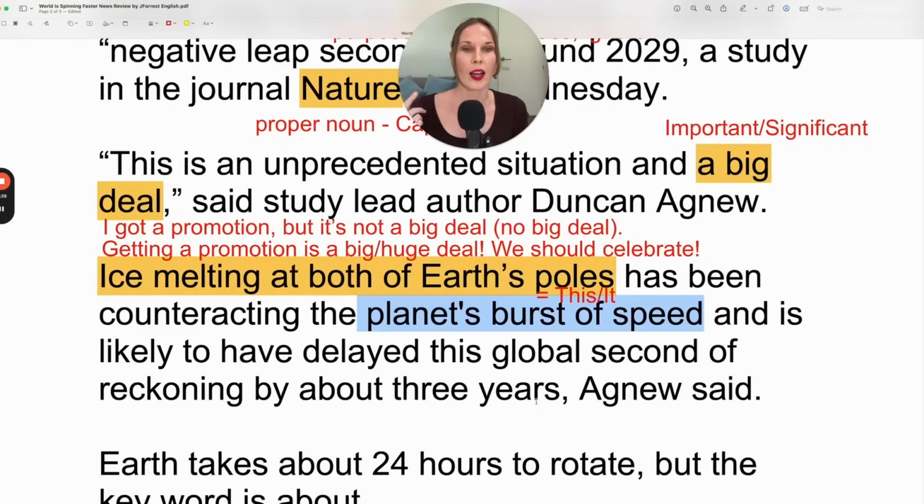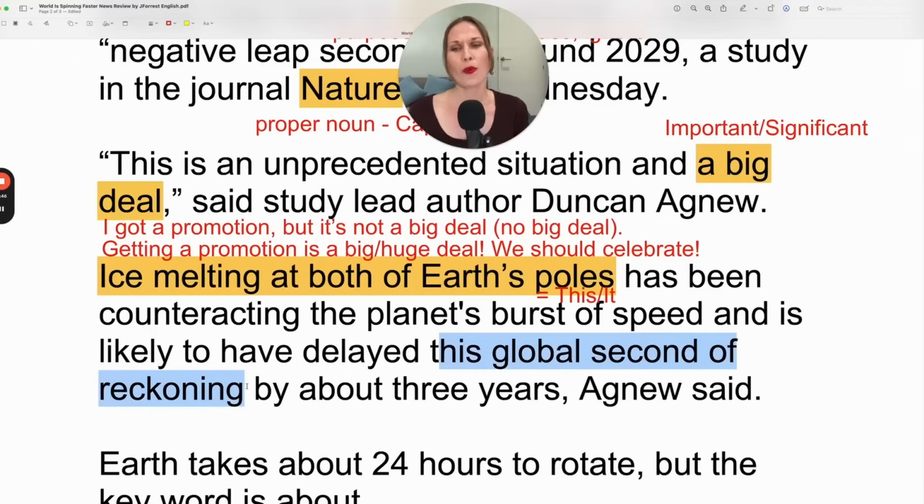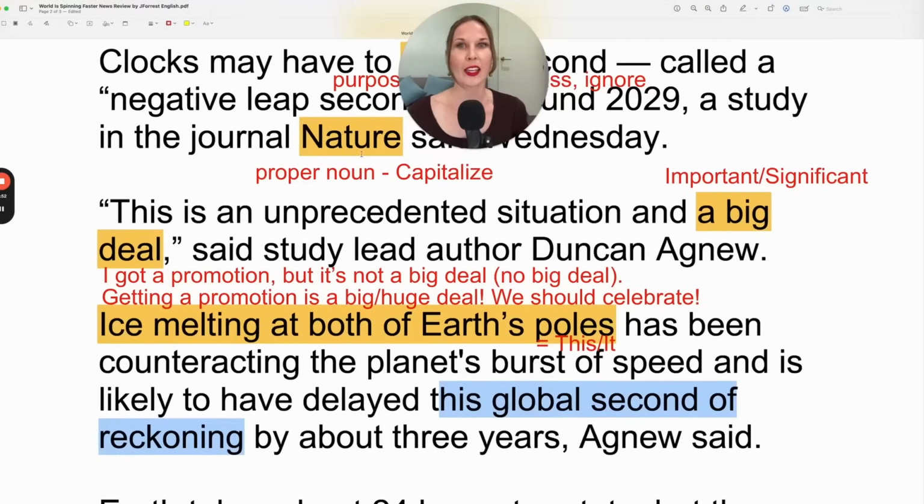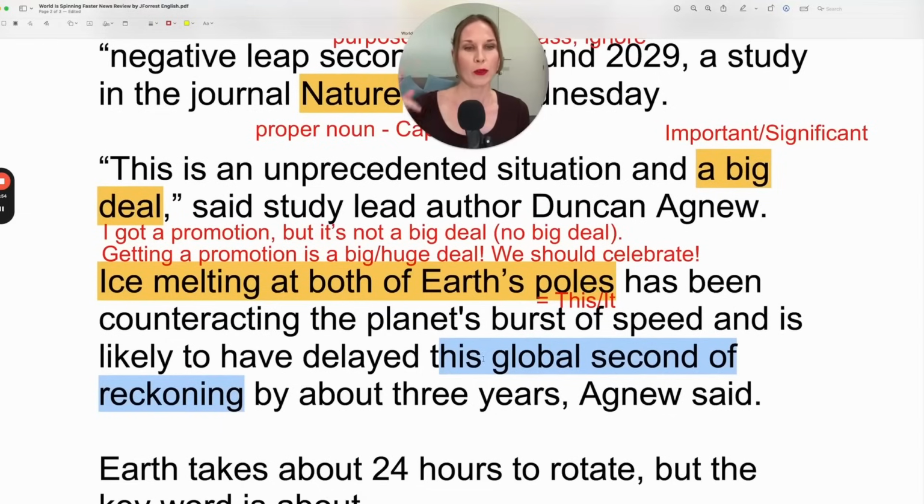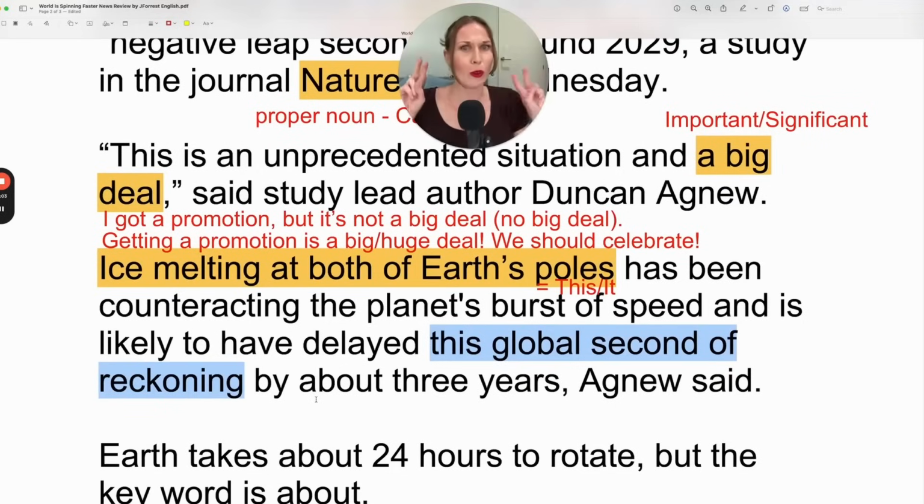And that's why this negative leap second, this global second of reckoning, this is just a clever, trying to be clever way of saying the negative leap second. They're referring to the fact that global timekeepers may have to subtract 1 second. That's the global second of reckoning.